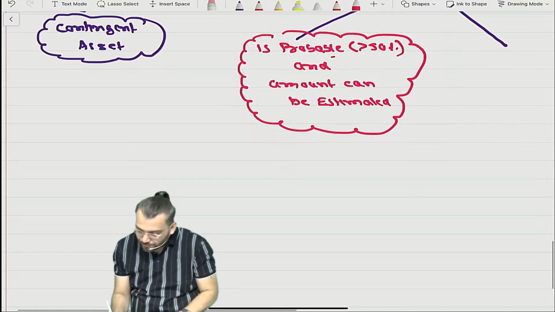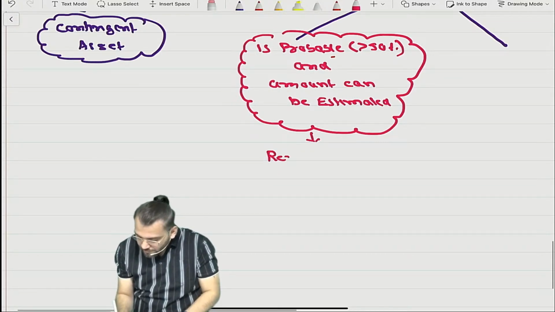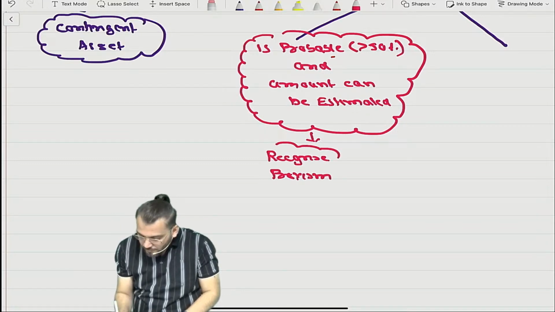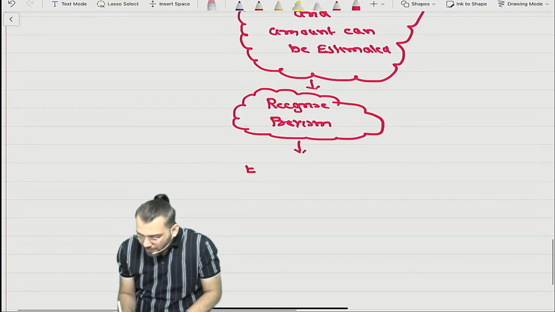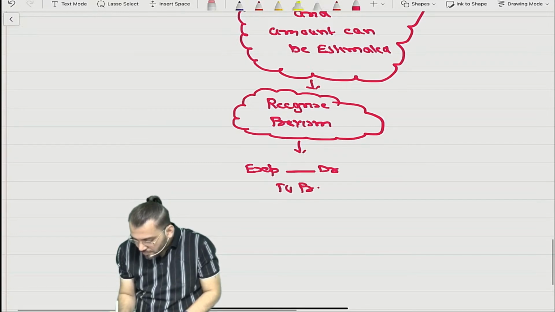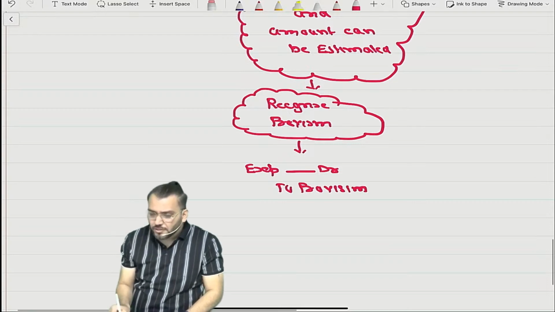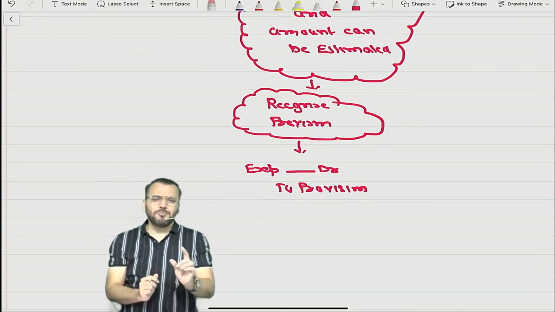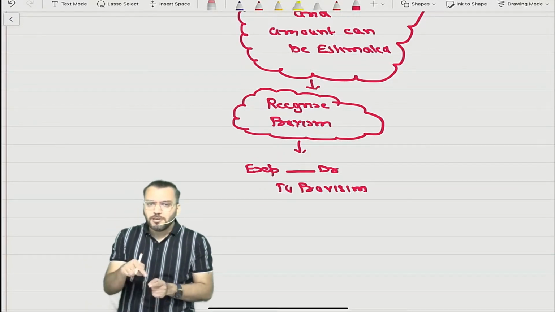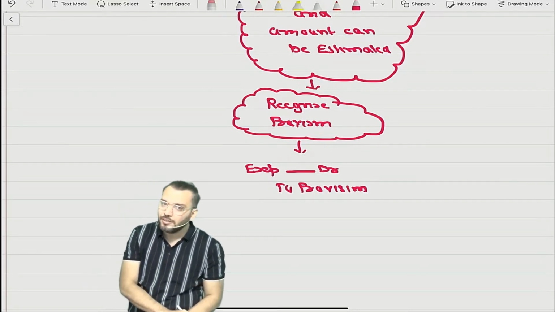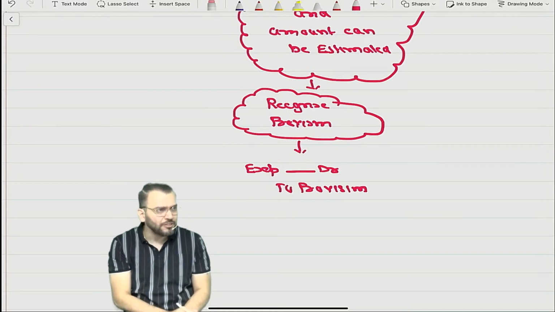then we recognize what? We recognize a provision, which means we pass a journal entry. So the journal entry is: Expense account debit to provision. The expense will be transferred to P&L. So we pass one compound journal entry, or one net journal entry, P&L account debit to provision. Since the expense, being a nominal account, will be transferred to P&L, we can say P&L account debit to provision also.